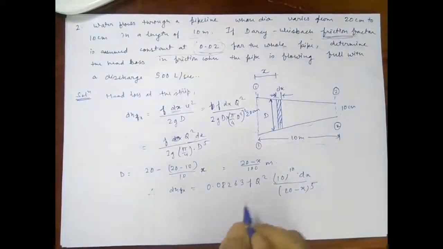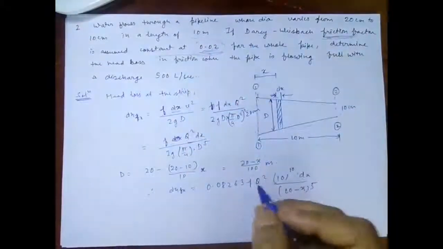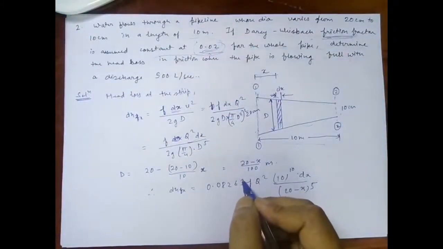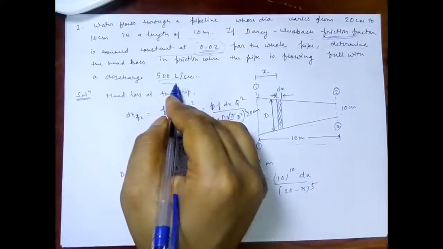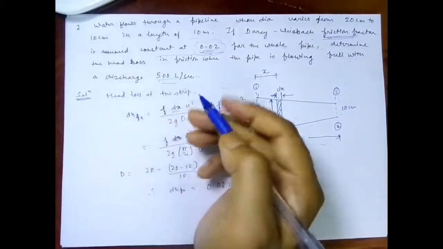Substituting the values of f and Q, f is 0.02 and Q is given as 500 liters per second, that is 0.5 meter cube per second.